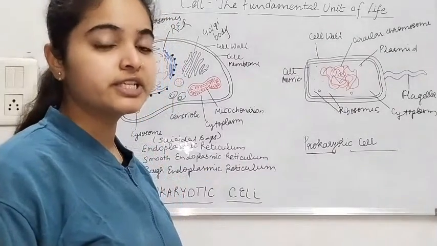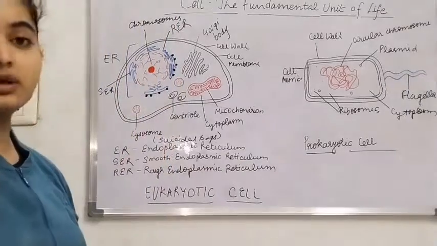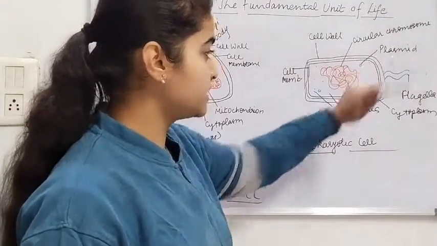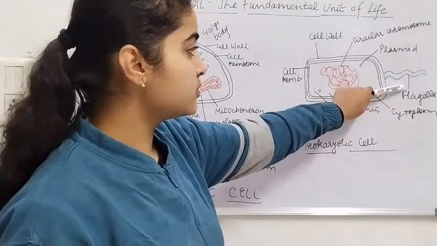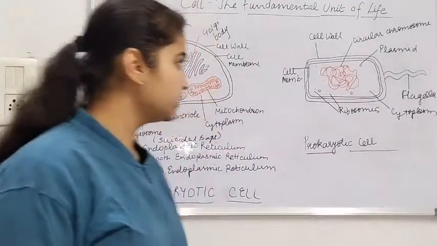Cytoplasm is the fluid which encloses the cell organelles. In eukaryotic cell also, this fluid is called as cytoplasm. These circular organelles are plasmid and these tiny dots are ribosomes. Here the flagella is also present, which was absent in eukaryotic cell. This is all about prokaryotic cell.